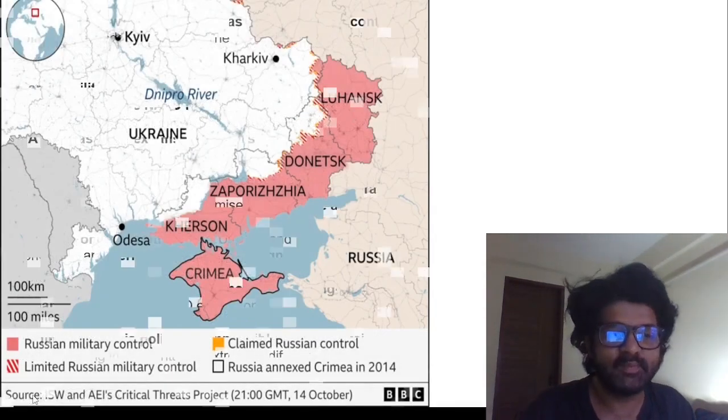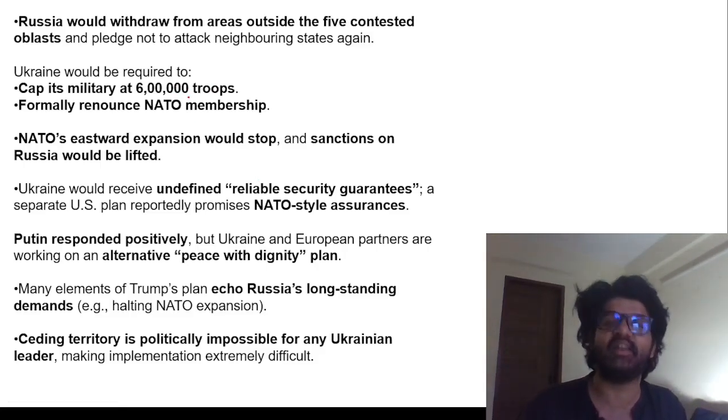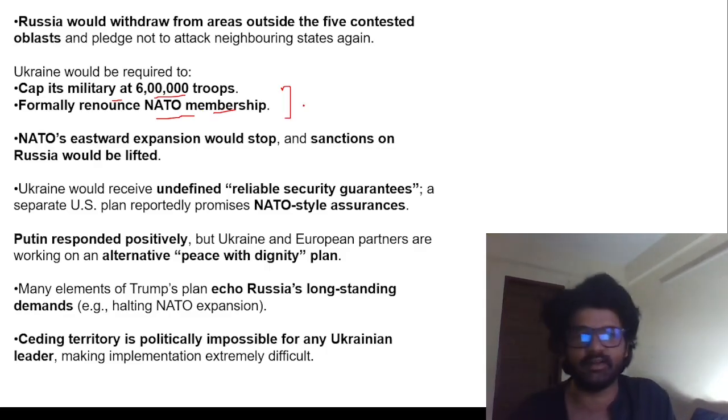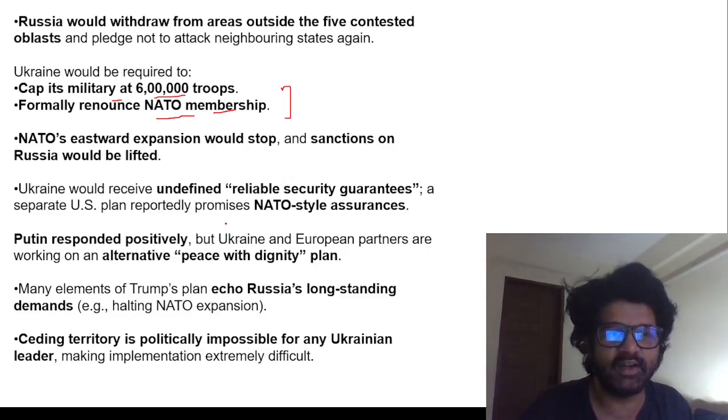But the other people are saying that it's better, accept that Russia has occupied a major portion of those regions and move on. How long will you fight? And things are not ending here. Ukraine would cap military to 6 lakh troops, formally renounce NATO membership. So almost everything which Russia wanted earlier, that would be accepted. So that's why Russia is very thrilled about it.